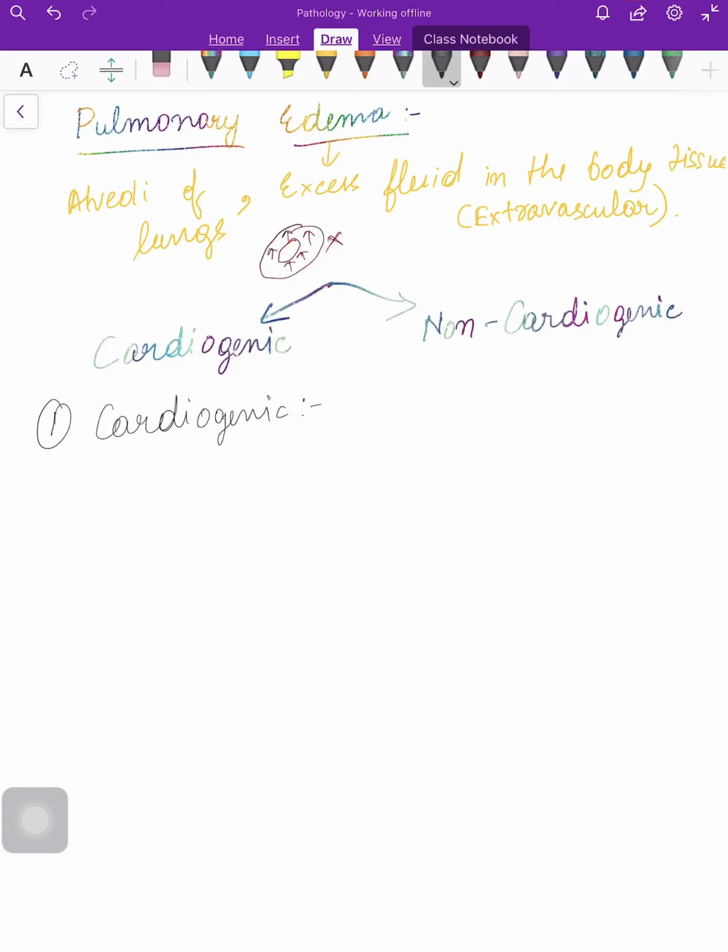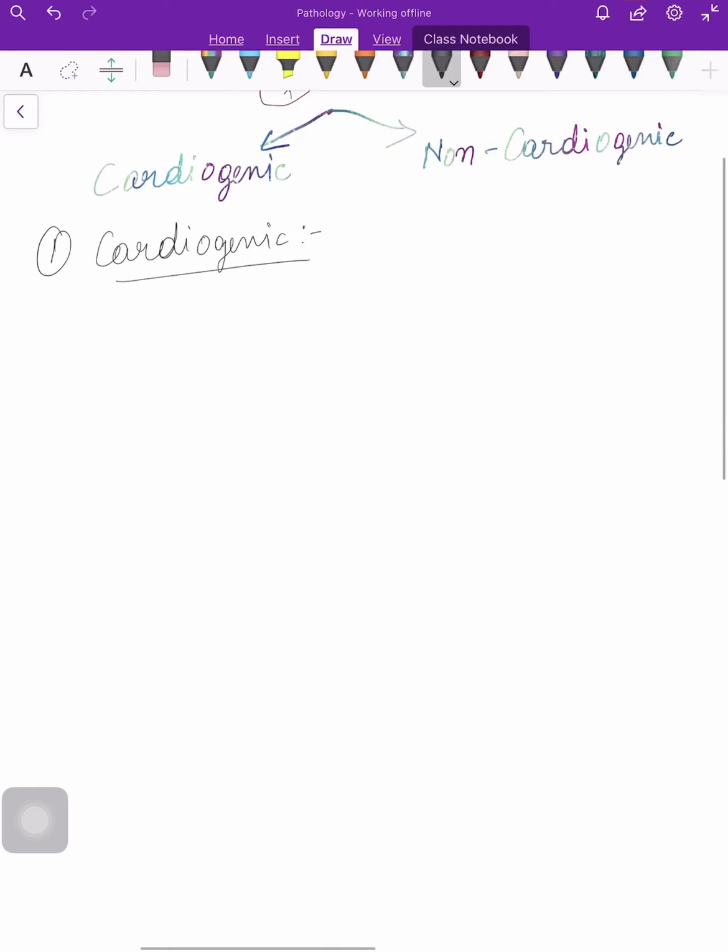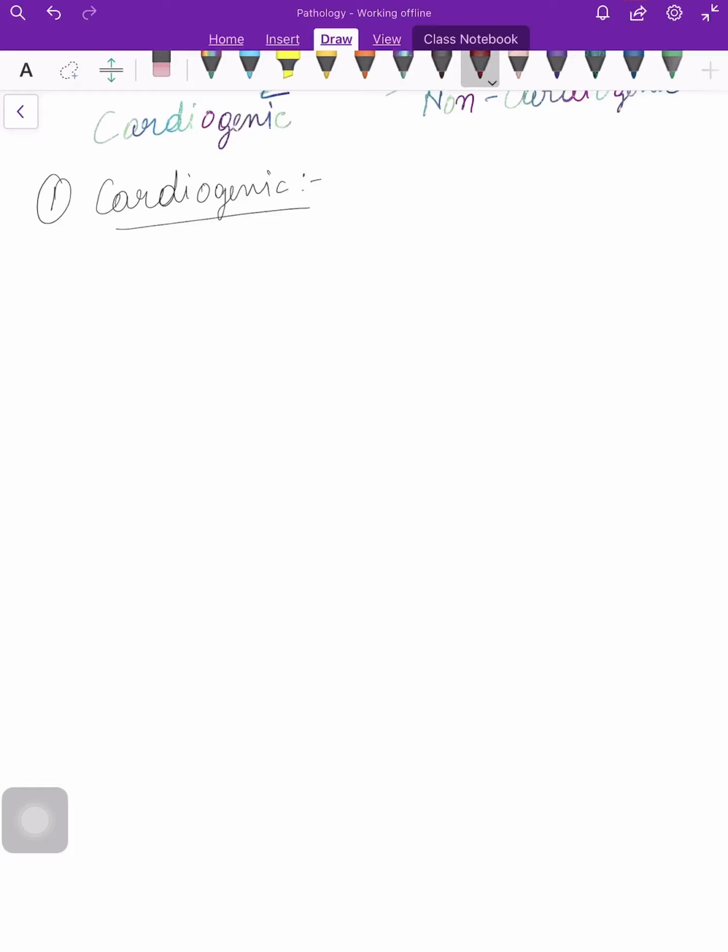From the term cardiogenic, it is very understandable, it is due to the heart. So here I will try to draw a diagram which I am very bad at, so please excuse me. I will try to make it understandable. Okay, this is our alveoli. Then here comes the right atrium. Here comes the right ventricle. This is the pulmonary artery.